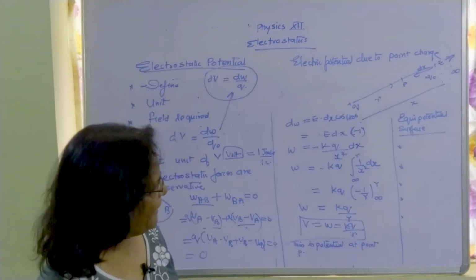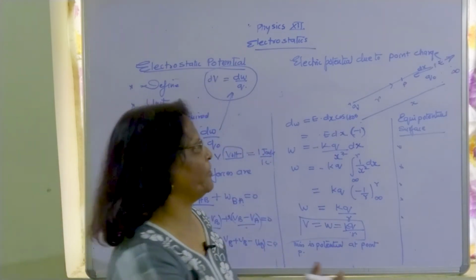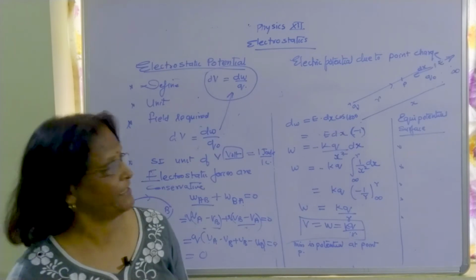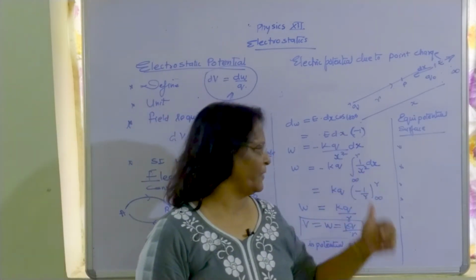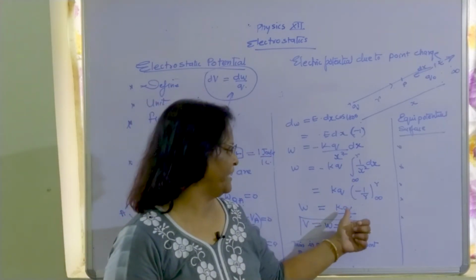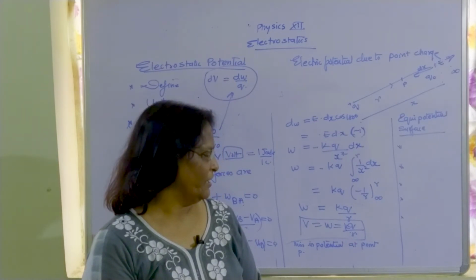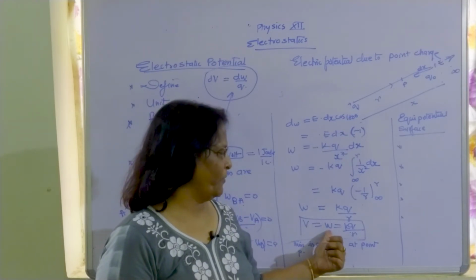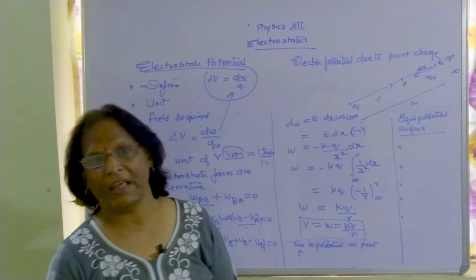Now we have to integrate within the limits infinity to r, because we are bringing the charge from infinity to a point P, and that point P is stationed at r. When we integrate 1 upon x square dx and apply the limits, we get W equals kq upon r. This is the potential at a point: V equals kq upon r.